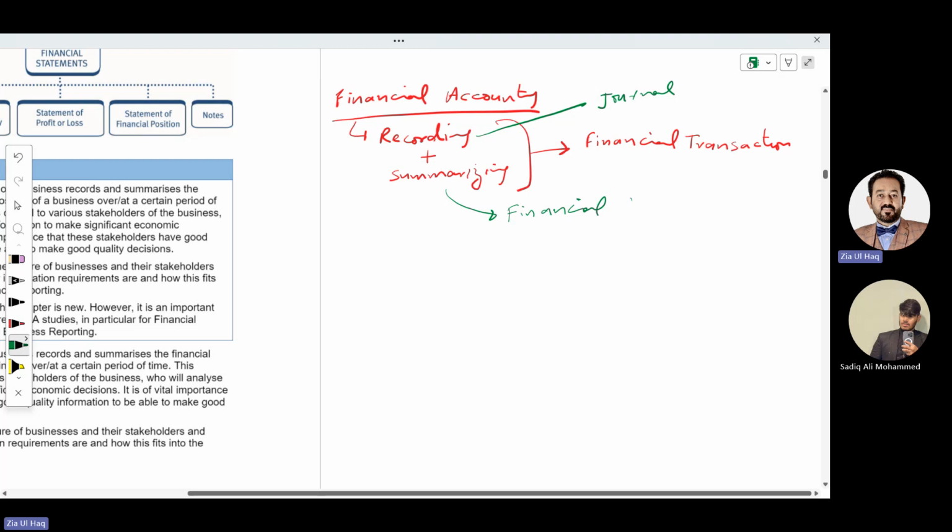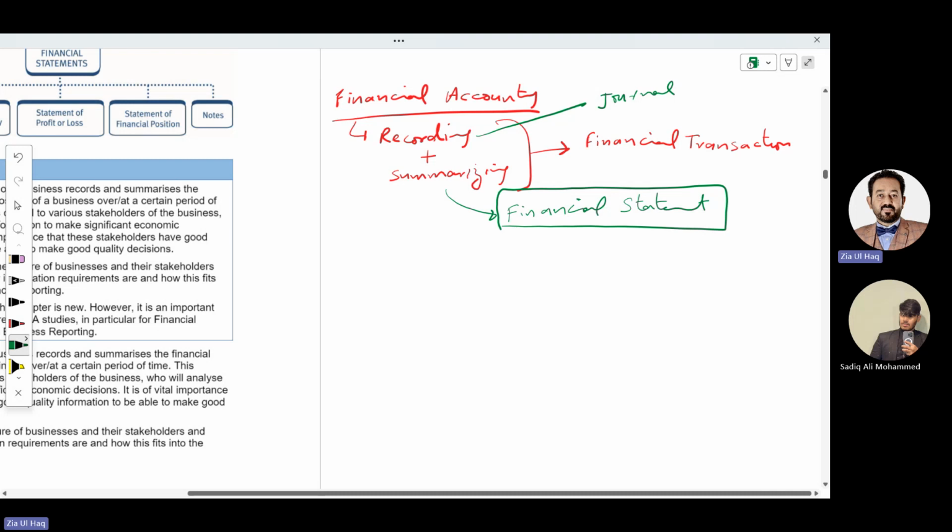So these are the two main purposes of financial accounting. Recording means recording transactions into journals, and summarizing means preparing financial statements. Preparation of financial statements is legally required for all listed companies. Every company has to prepare financial statements; that is mandatory, and it is done through financial accounting.